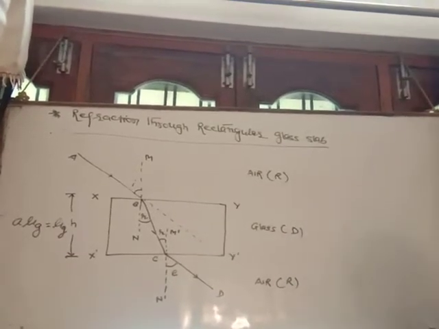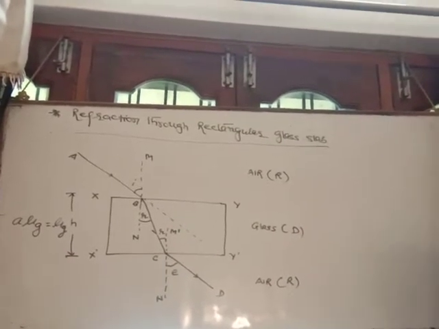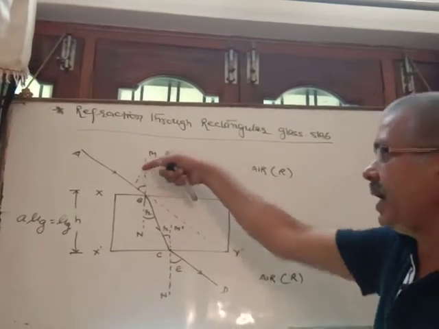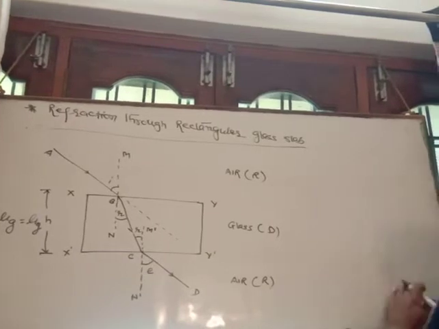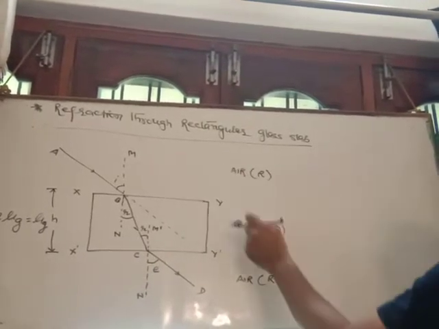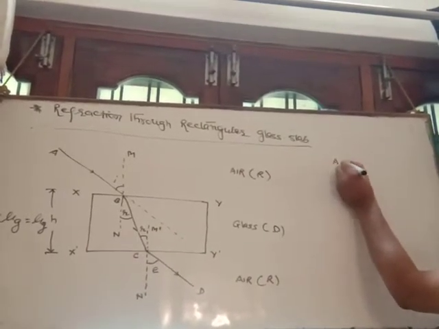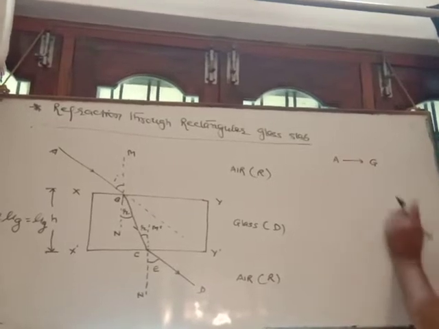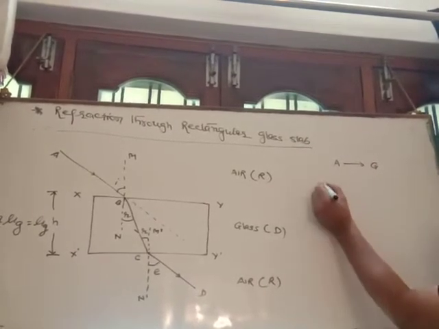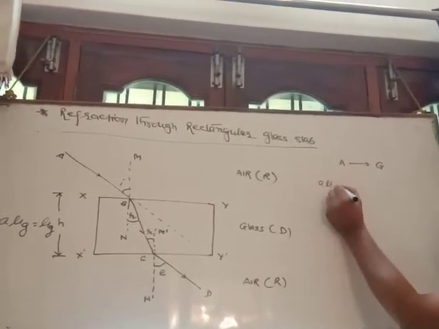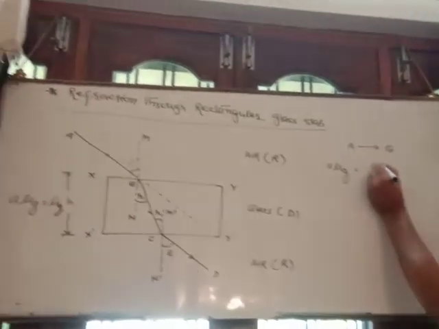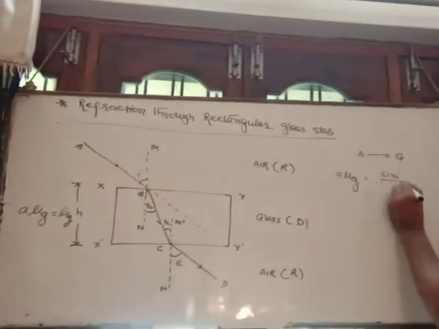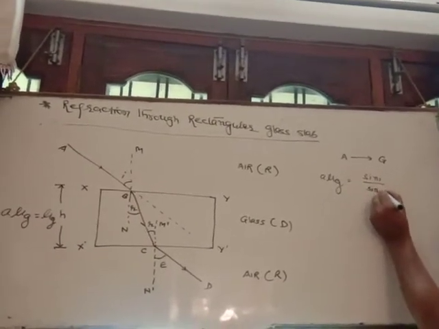Clear? Okay. So let's see what the relation is between I and E. So when light passes from air to glass, use Snell's law, that is A mu g, air to glass, is equal to sin I by sin R.